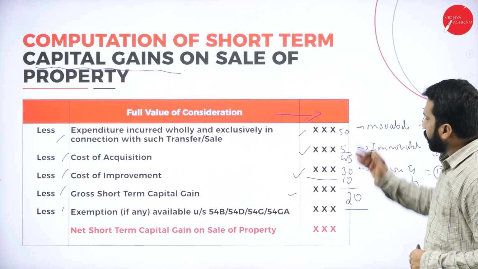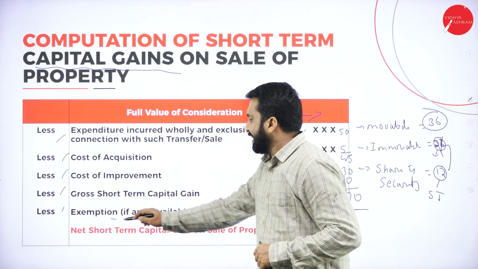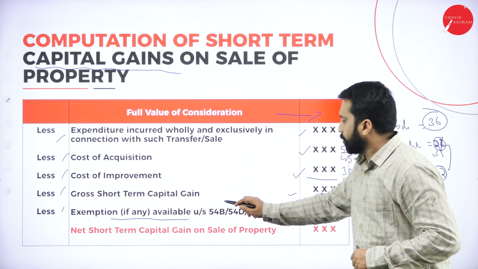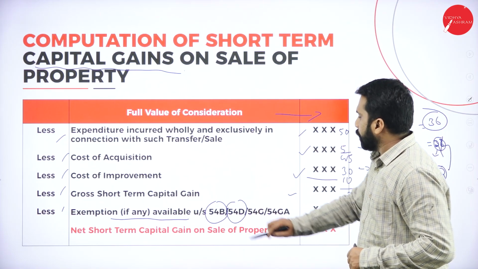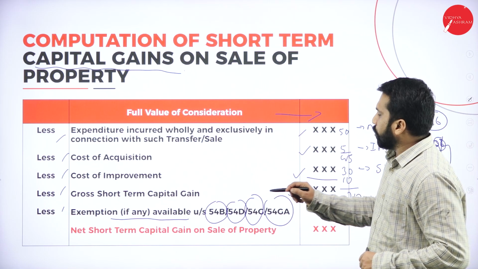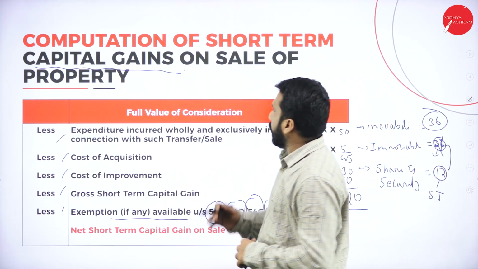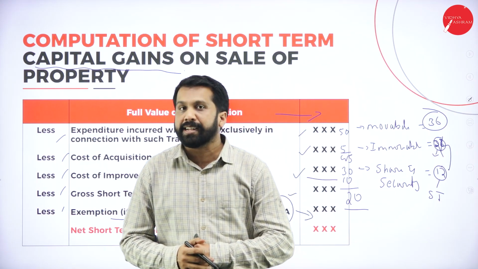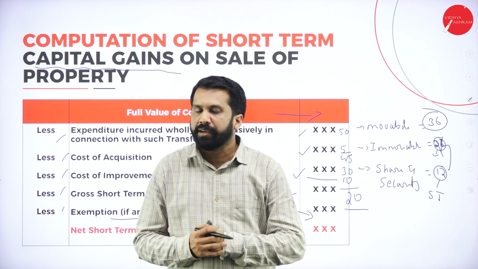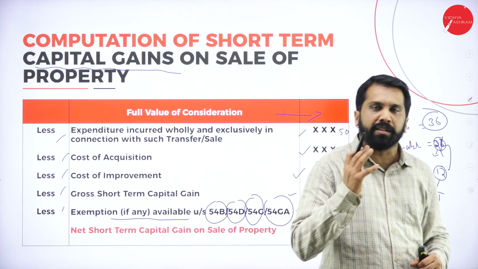So once you're done with all the capital gain calculation, remember you are supposed to claim exemption if any is available under section 54B, 54D, 54G and 54GA. Net short-term capital gain on sale of property. This is all about full value of consideration. Hope you are clear. Like this, you are supposed to find out your short-term capital gain.